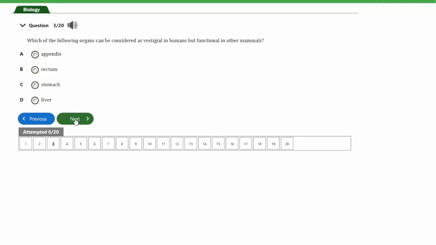So the appendix is actually considered a vestigial organ in humans, whereas it's seen to be functional in other mammals. A vestigial organ is an organ that has lost all or most of its original function in the course of evolution. So in humans, the appendix does not serve any specifically known purpose, but in other mammals, it helps them to digest cellulose. So the answer to this question is option A. So let's look at the next question, and that's question number 4.